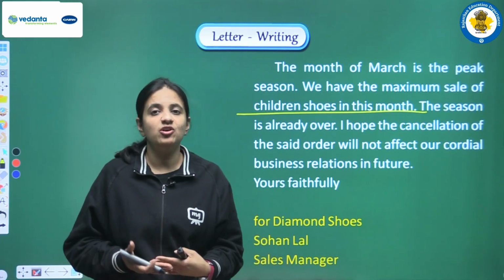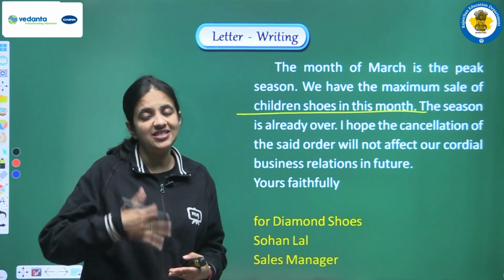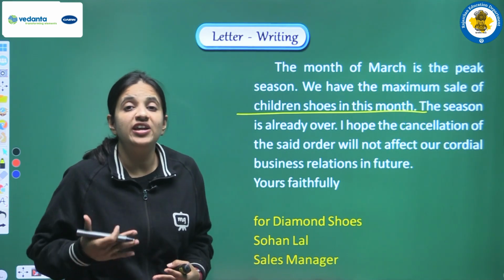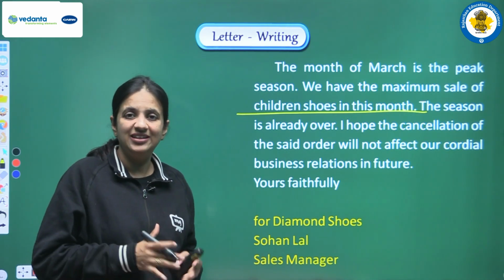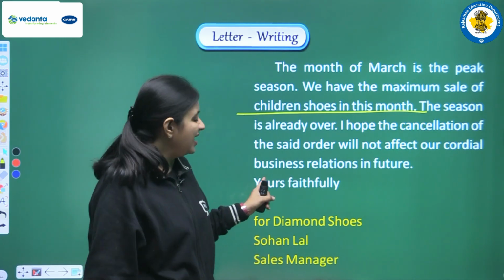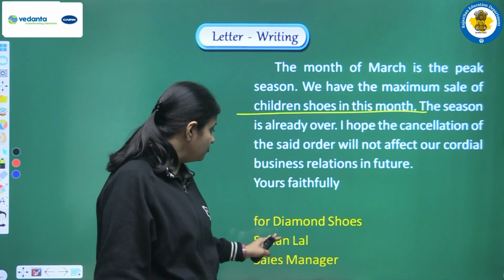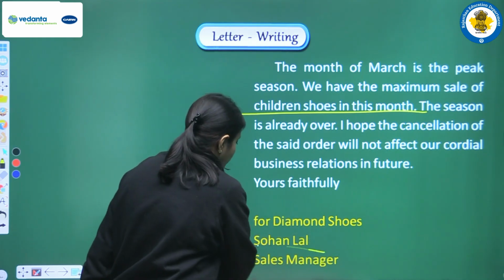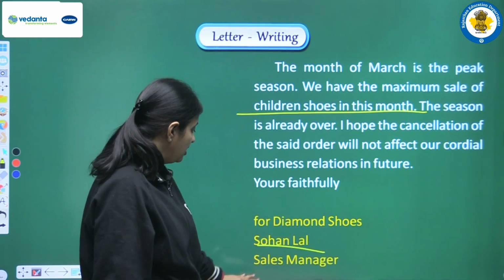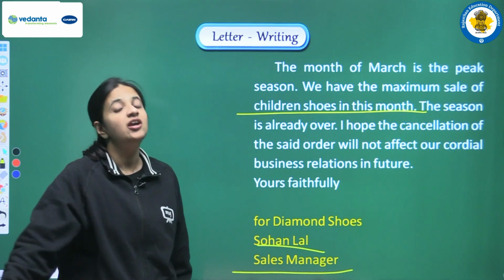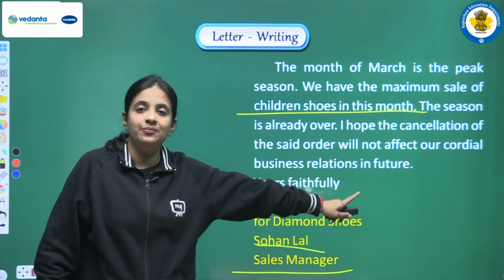We are cancelling because of your delay, because you failed to execute the order. Right? And finally we are writing yours faithfully, and we are writing this letter for Diamond Shoes, and we are writing our name also. We are Sohan Lal, and we are the sales manager. We are working with this firm.